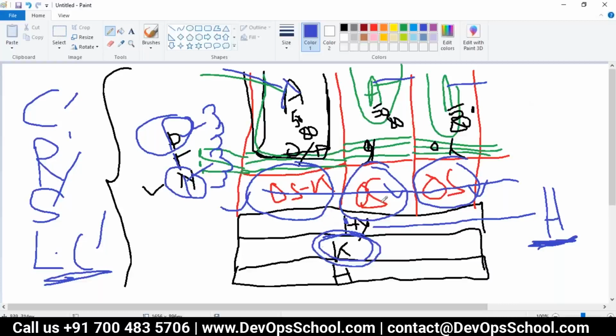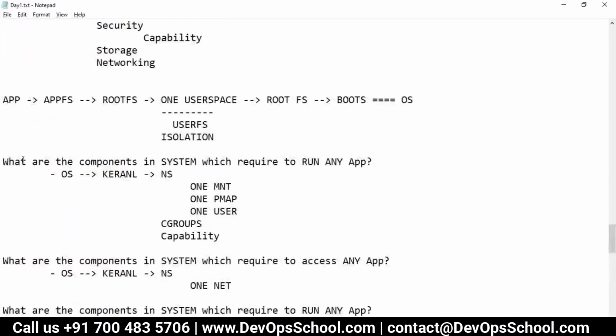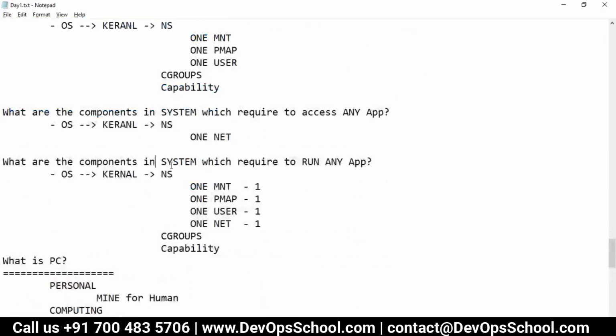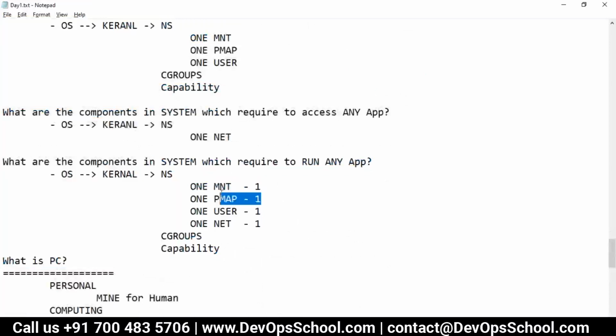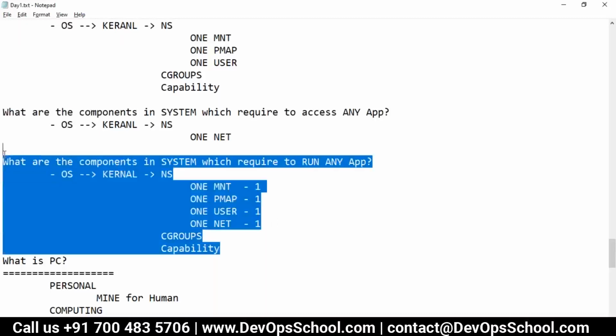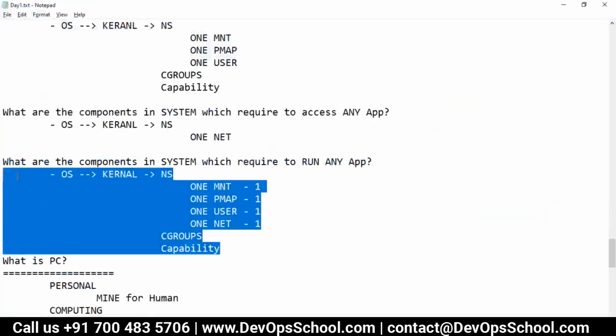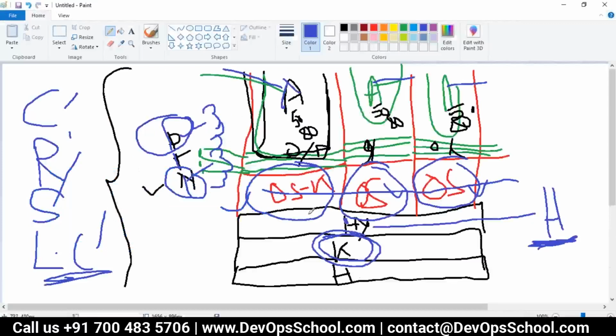So can we do innovation? Again, go back to the question: what are the components needed to run applications? I need one mount, one PID map, one user, one network, cgroups, capabilities. But these come from where? These come from the kernel. Where is the kernel? The kernel is here also, here also, here also. So why do we have this? Can we have everything at this level only?